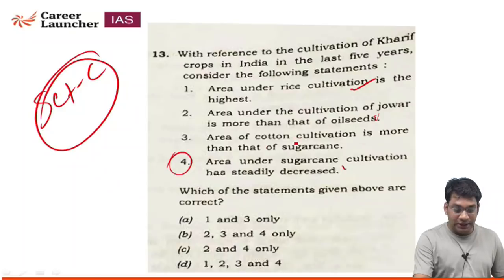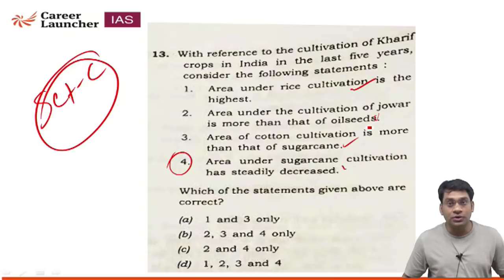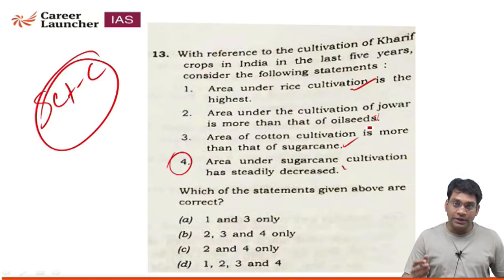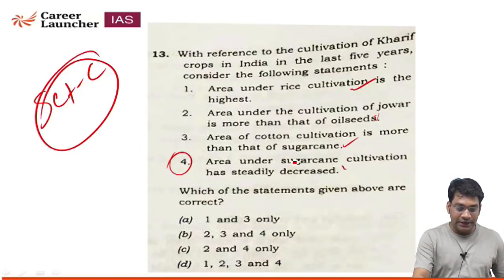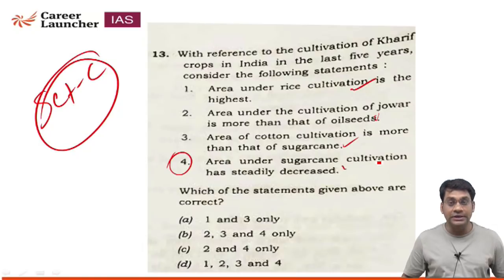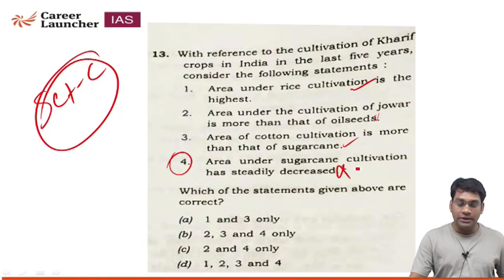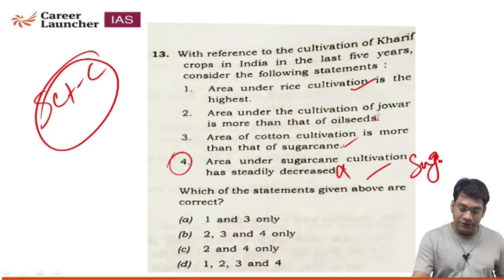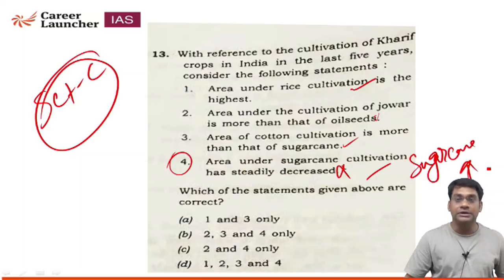And the third statement: area of cotton cultivation is more than that of sugarcane. Students, you should know sugarcane is a crop which mainly grows in North India, and cotton is a crop which grows in southern India. But because of the failure of cotton cultivation, sugarcane cultivation was introduced in the southern part of our country. So statement 4, that area under sugarcane cultivation has steadily decreased, is wrong, because the area of sugarcane cultivation has increased.